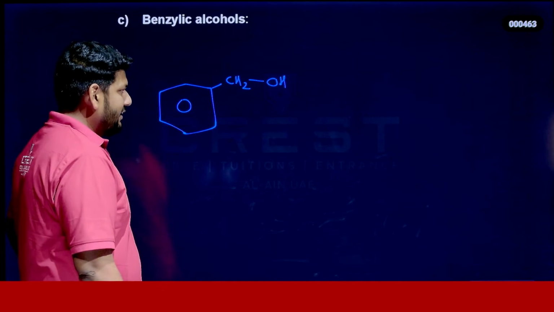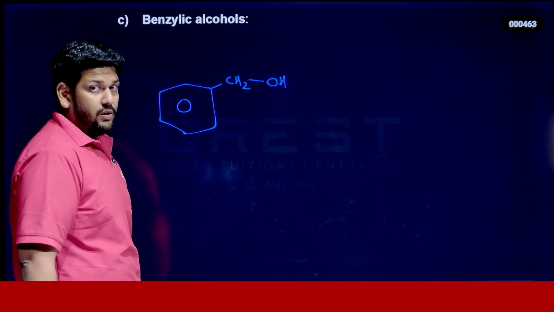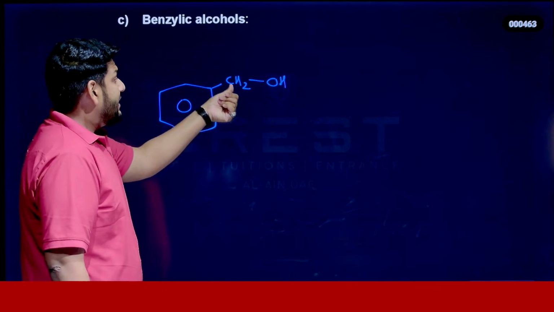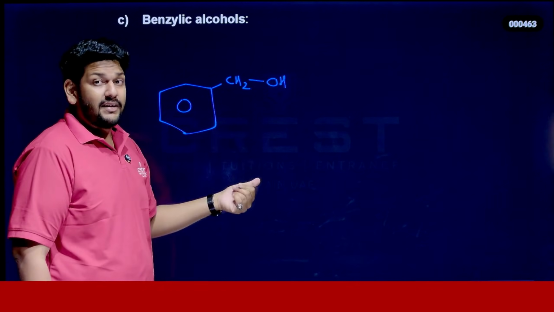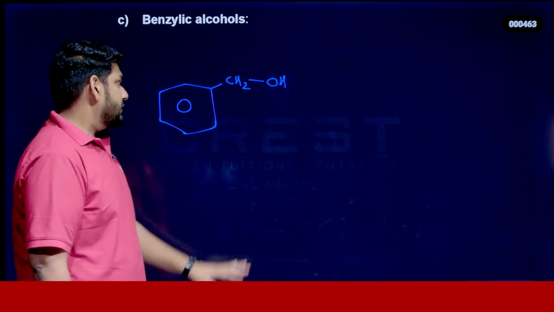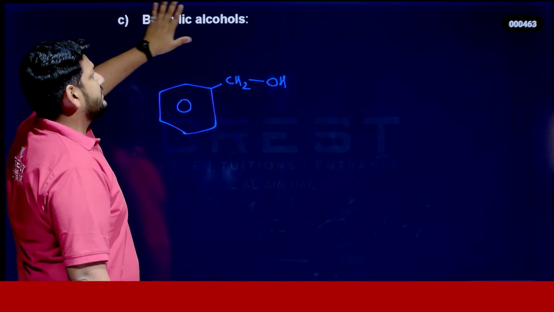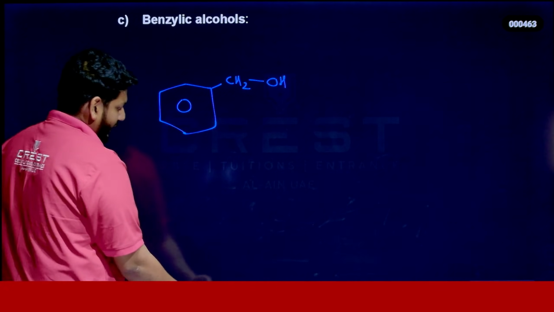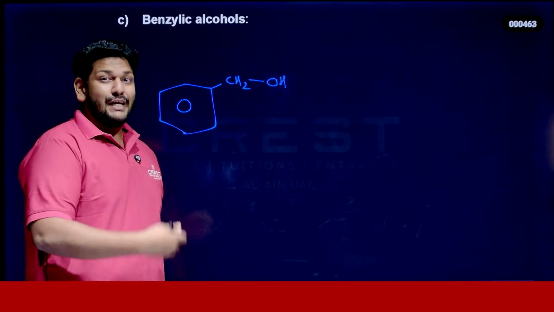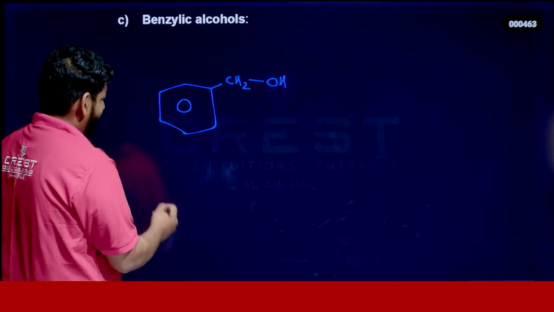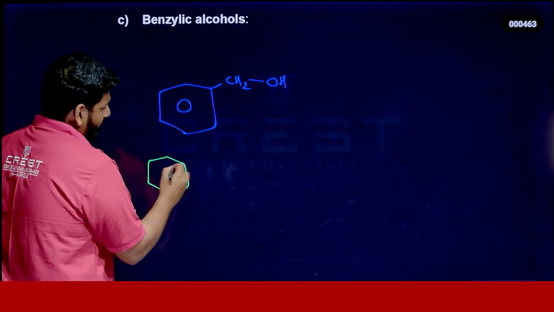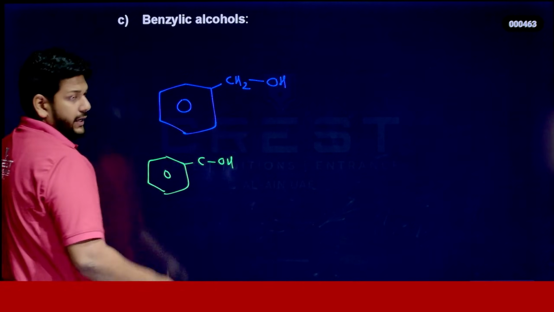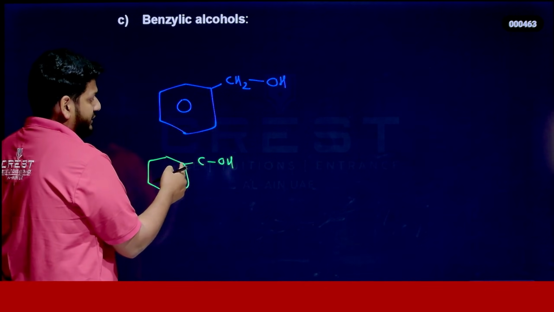Tell me how we can define this benzylic alcohol. Very simple. The OH group is attached to an sp3 hybridized carbon next to an aromatic ring or benzene ring. Clear? Such organic compounds we can call benzylic alcohols. This one itself we can classify into primary, secondary and tertiary. Look at here. I will show you. First of all, what about this one? The same thing. Here this carbon is 1 degree, right? It is attached to only one carbon.